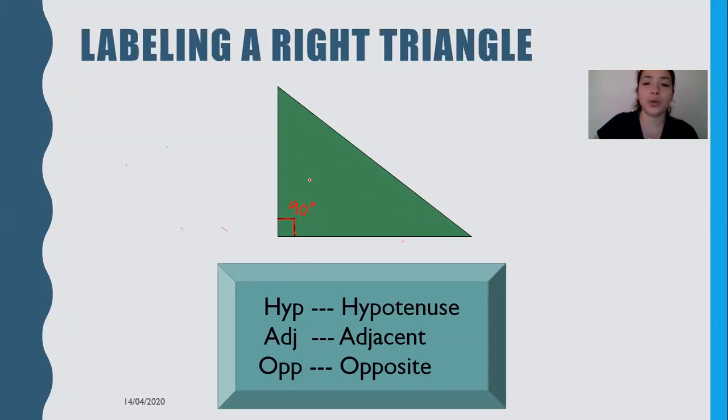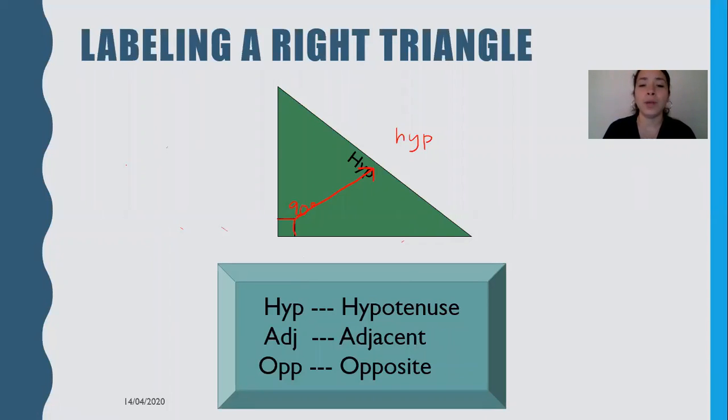We know that because a triangle makes 180 degrees, these are each 45 degrees, but that's not the focus of the lesson right this second. It's more about labeling the triangle. So this is how we label it. We look at that right angle. What is across? And by across, I mean not touching it, like not this side, not that side. What is across from it? That is called the hypotenuse. I know I covered it a little bit, so let me go ahead and write it out here. Hypotenuse. Notice it's spelled like this, H-Y-P, but you can spell it out fully. So we have our hypotenuse.